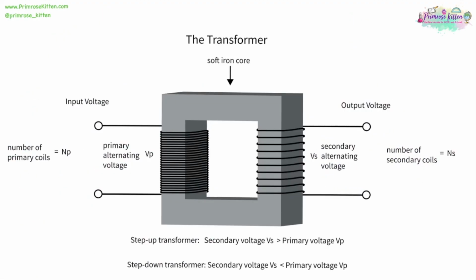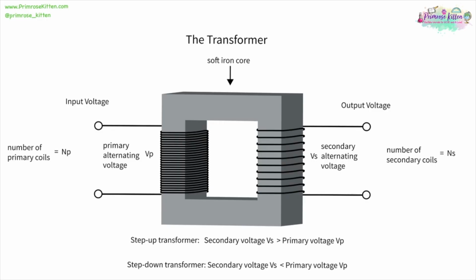In a transformer, we have a soft iron core. We have a wire which is going to be coiling around, and you'll notice there are a different number of coils here. We are going to be looking at varying the number of coils so that we can vary the voltage that goes into and comes out of our transformer.